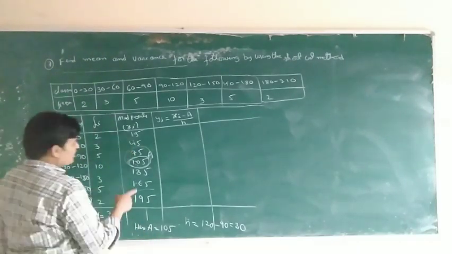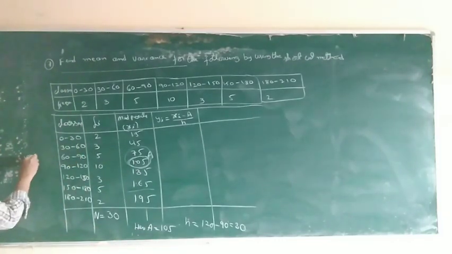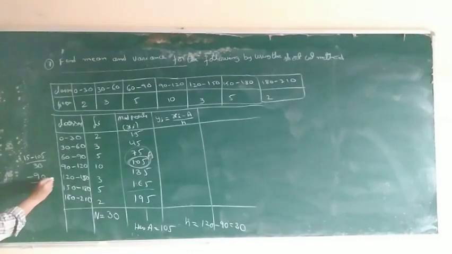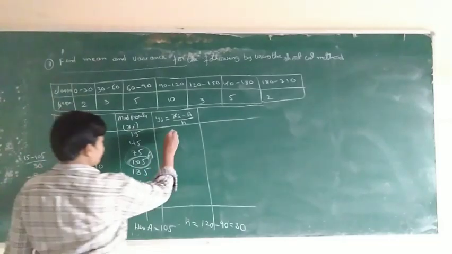15. 15 minus a, which is 105. We have to calculate 15 minus 105 by 30. 15 minus 105 is equal to minus 90. Minus 90 by 30 is equal to minus 3. So minus 3.